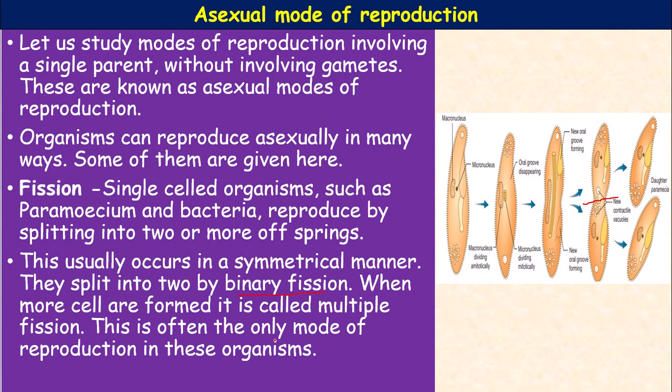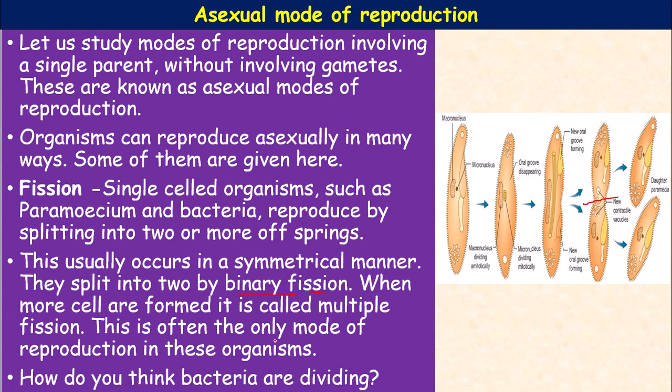When the conditions are not favorable, the protozoans will form a cyst over it and divide, and the nucleus divides many times. It is called multiple fission. This is often the only mode of reproduction in these organisms. Binary fission also occurs when the conditions are favorable.